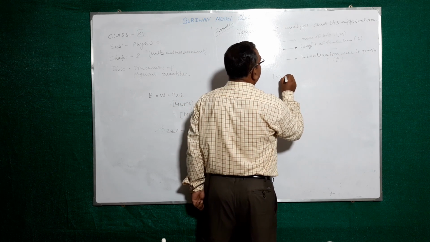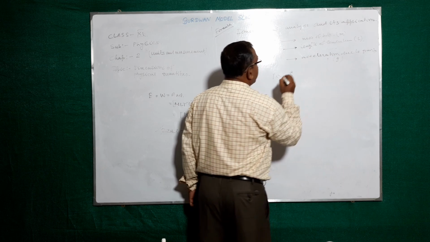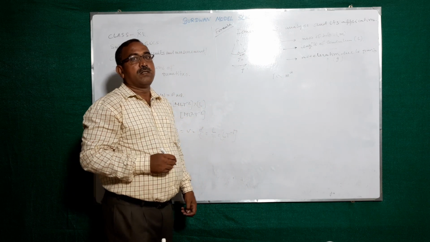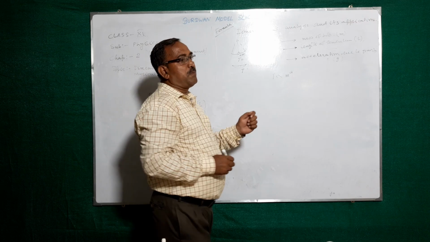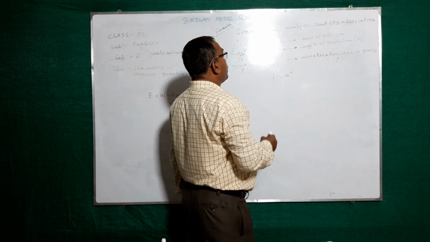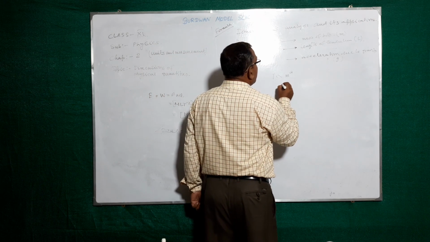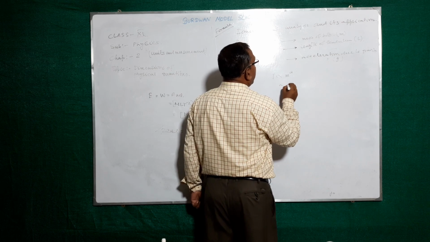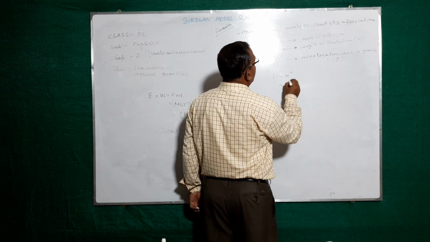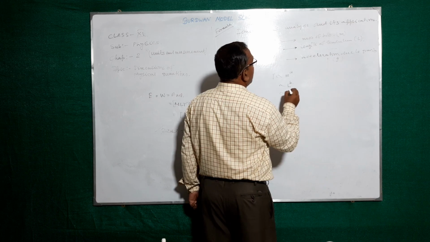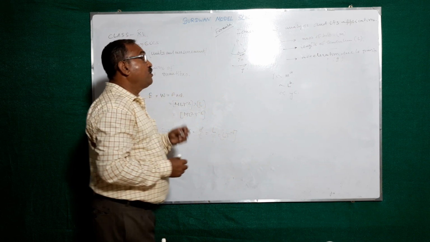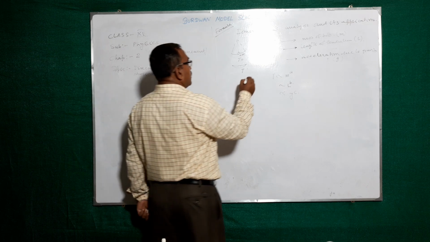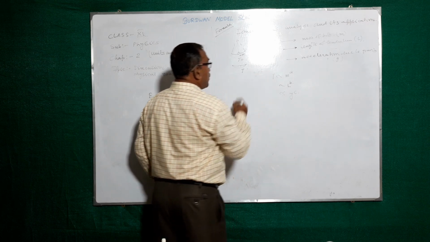T is proportional to m to the power a. A means power. It may be minus 1, plus 1, 0, any values. Is proportional to L to the power b, proportional to g to the power c. Suppose you consider it.